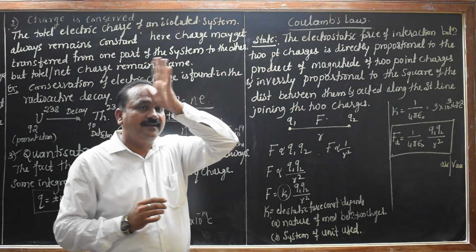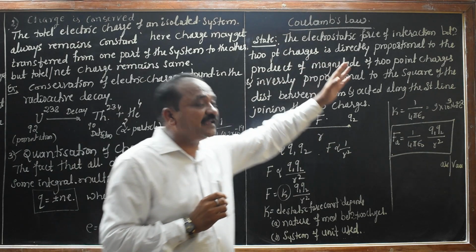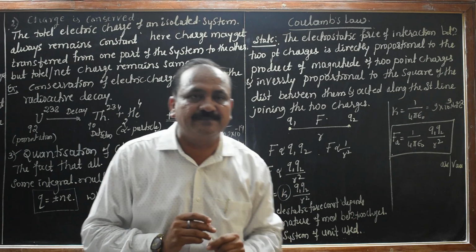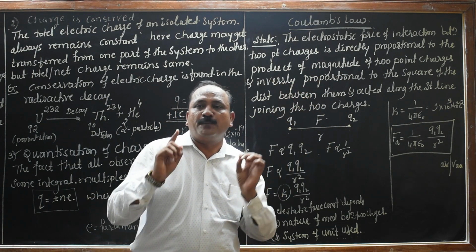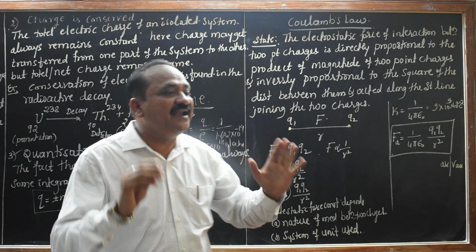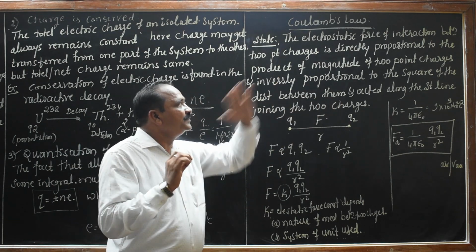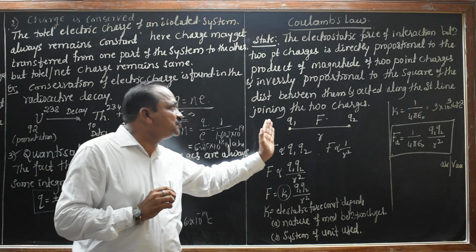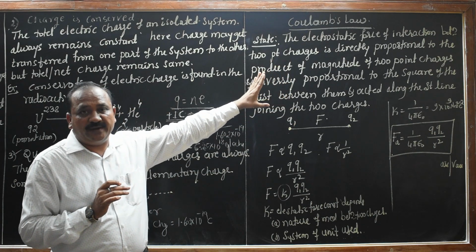Yes, let us say, what is the statement of this Coulomb's law? See, electrostatic force of interaction between 2 point charges is always directly proportional to product of magnitude of 2 point charges and inversely proportional to square of the distance between them, and also acting along the straight line joining those two charges. So far, this is the statement.